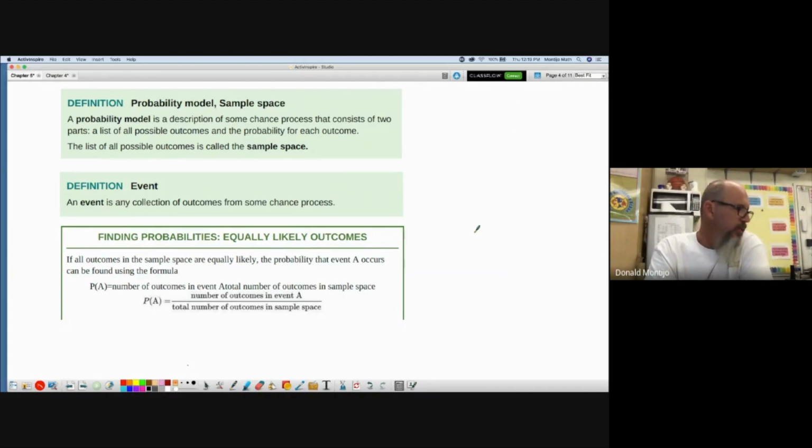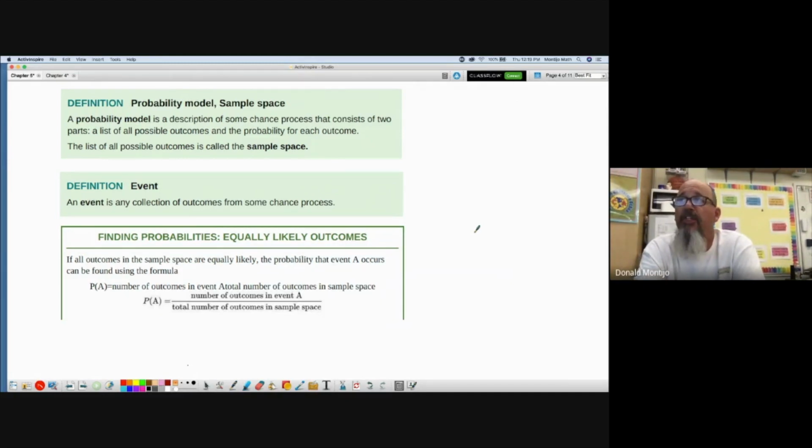What is probability? We define that as the outcome of a chance process. It's any number between 0 and 1, any percent between 0 and 100%. Well, we have to start talking about the language of probability. We need to know how we define certain ideas so that we can easily talk about the formulas and look at how probability works.